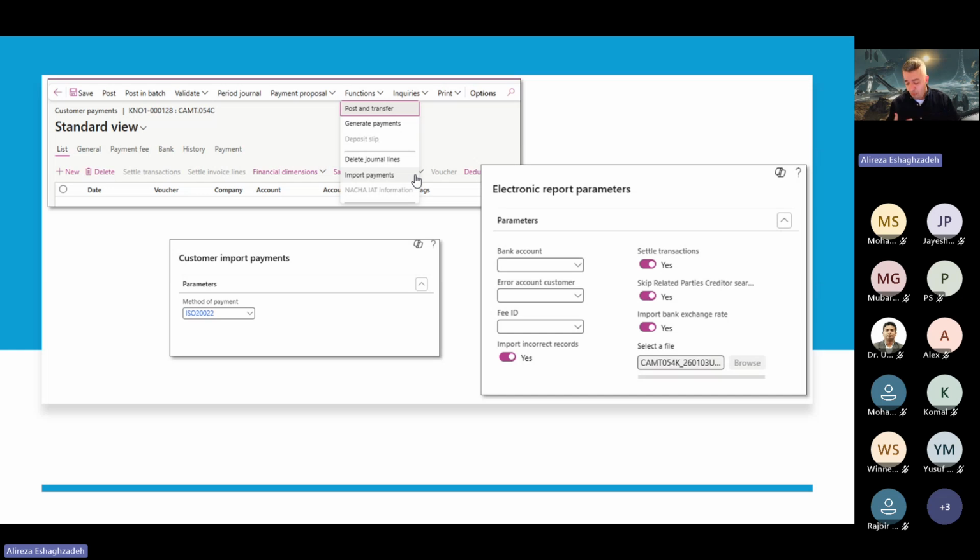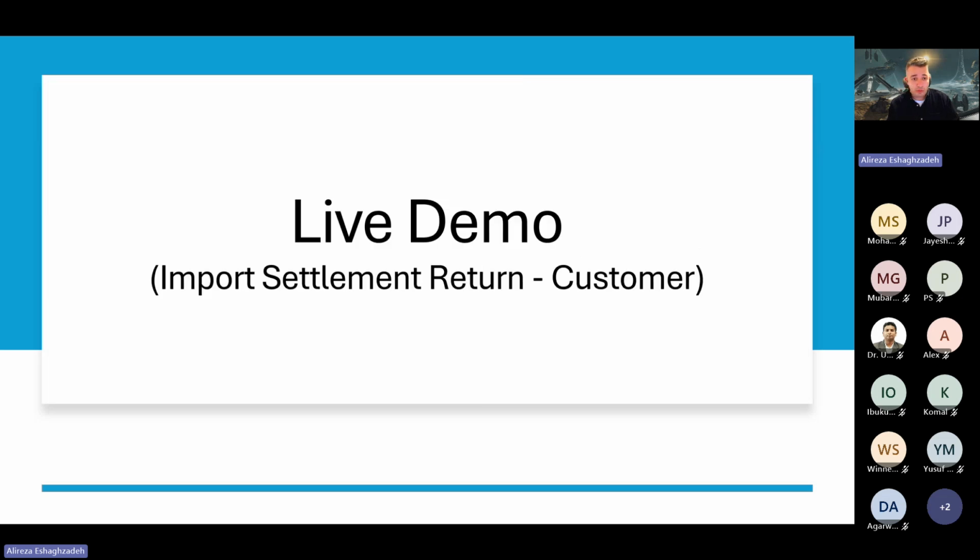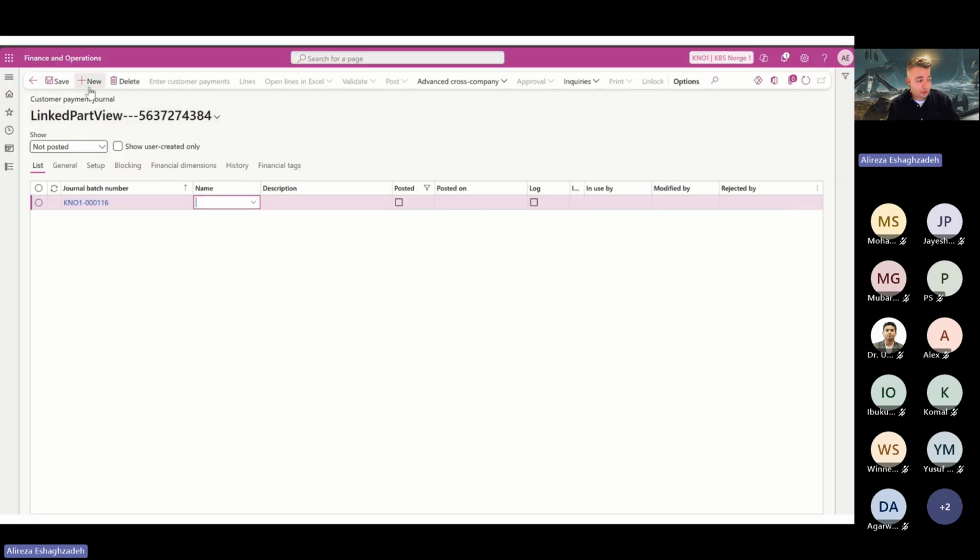In a case where we have several banks in our legal entity, and the bank has mixed all of these customer payments across all of your bank accounts, you can just leave the bank accounts blank and choose all of these alternatives, settle and import the bank exchange rate, and just import the file. So if you want a better understanding, you just go through the customer payment journal and create a new one.